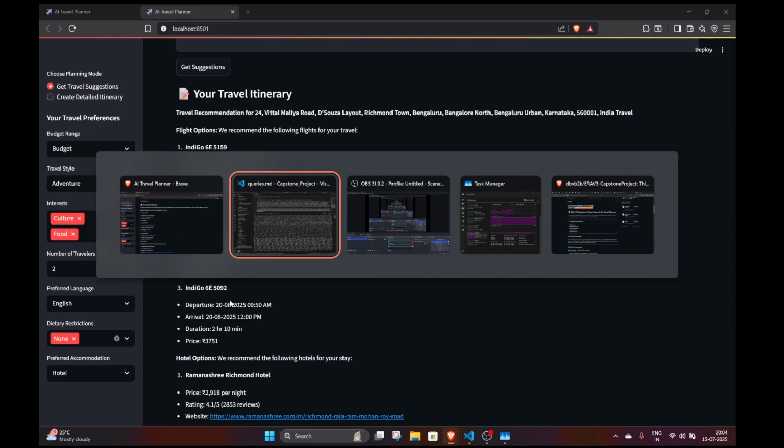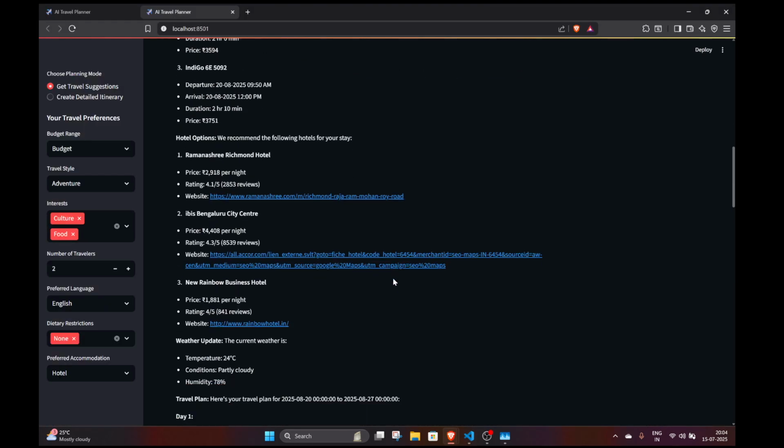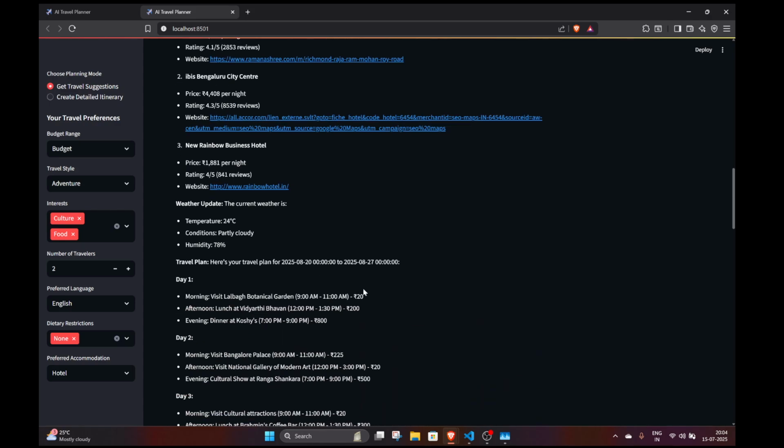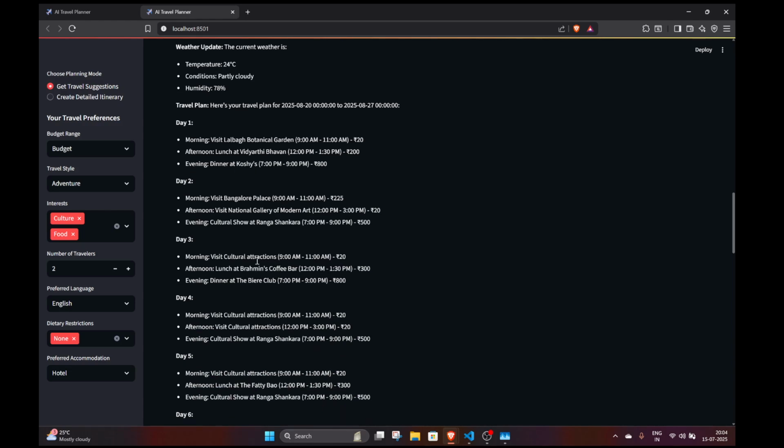As I'll show you here in the llama API, it was able to return the chat request completely successfully, so that did work. Now, if we talk about a travel plan, as you can see, it has given the proper plan also. It's saying in the morning to visit the Lal Bagh Botanical Garden, lunch at Vidyarthi Bhavan, dinner at Koshi. So it is also referring to the local restaurants which are out there.